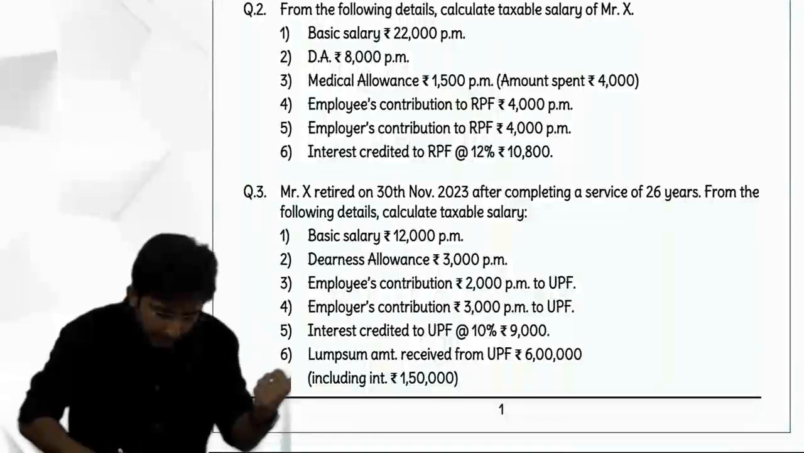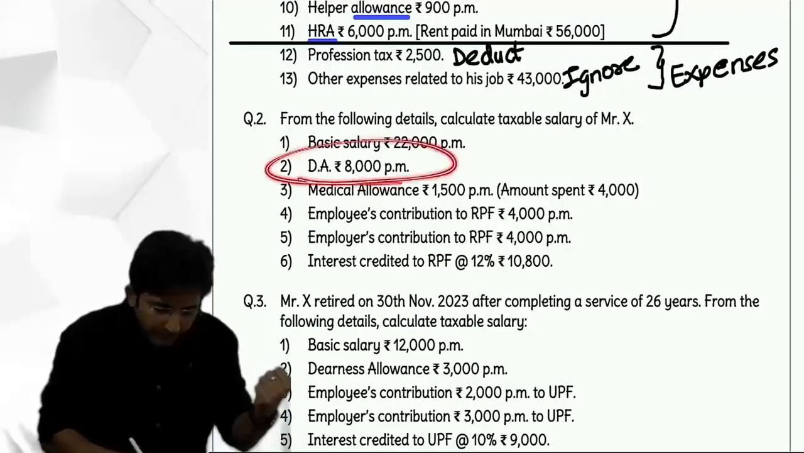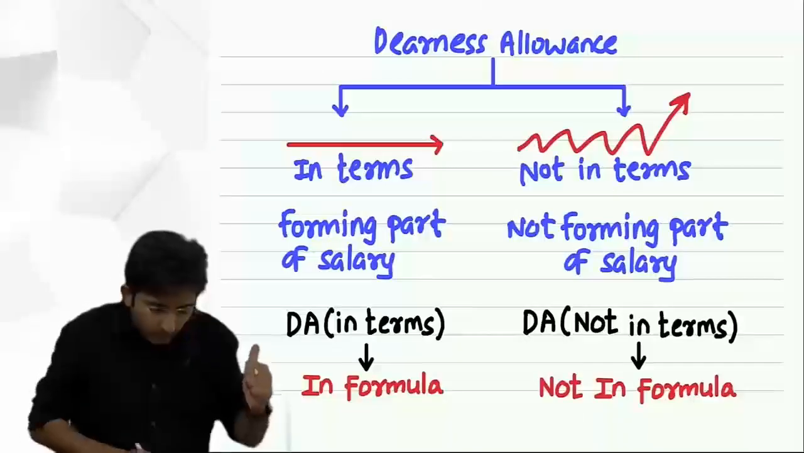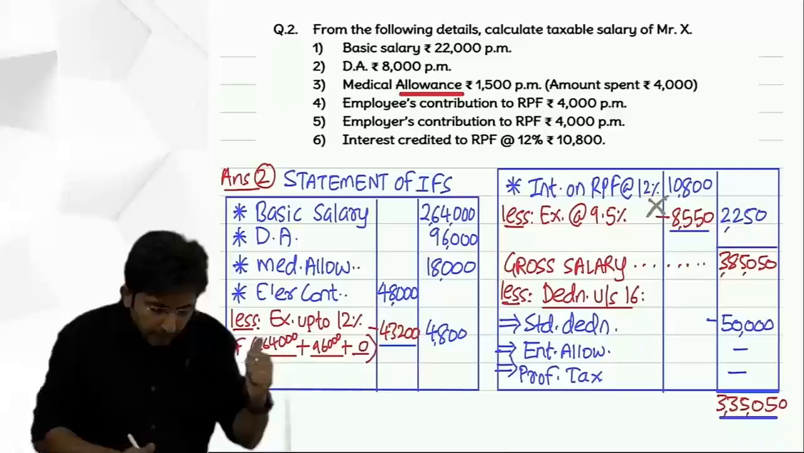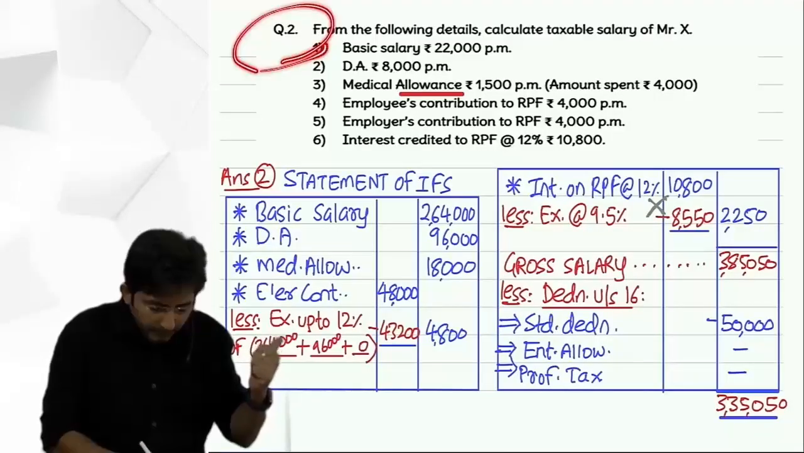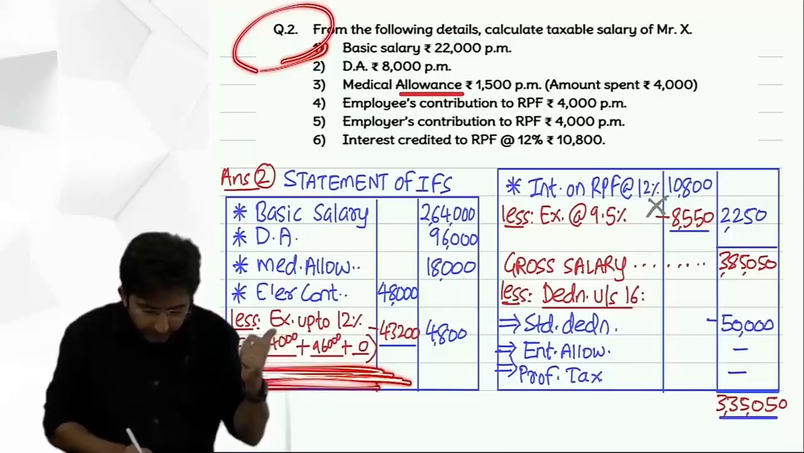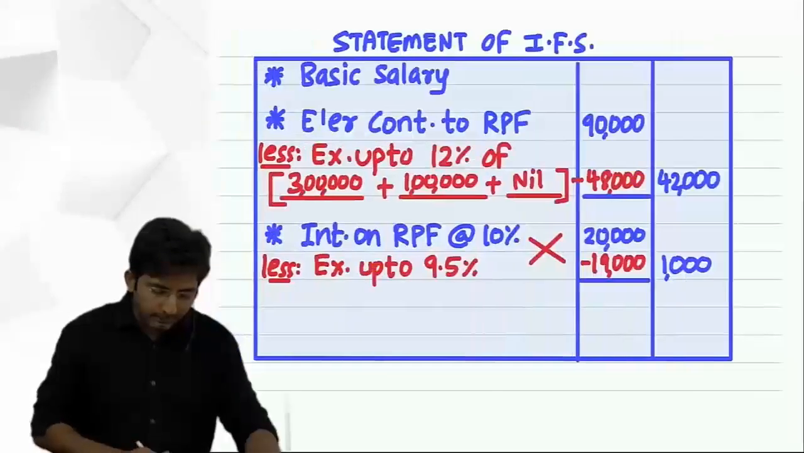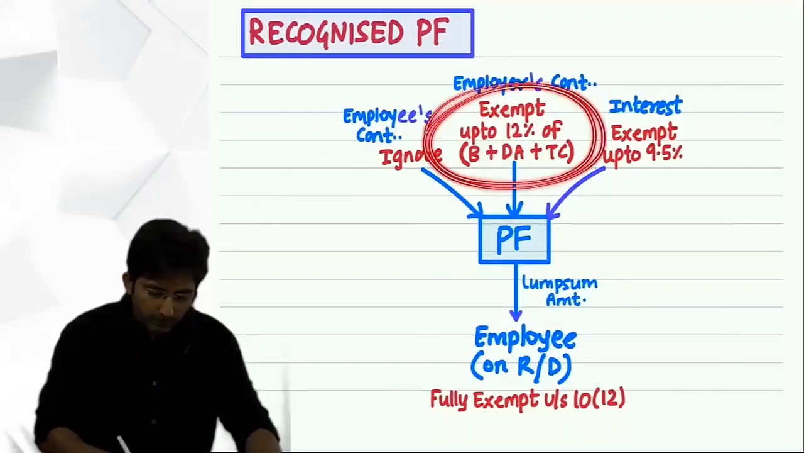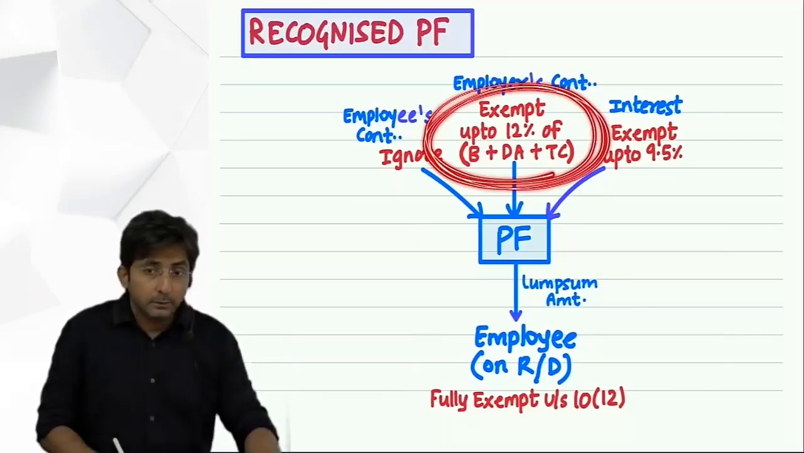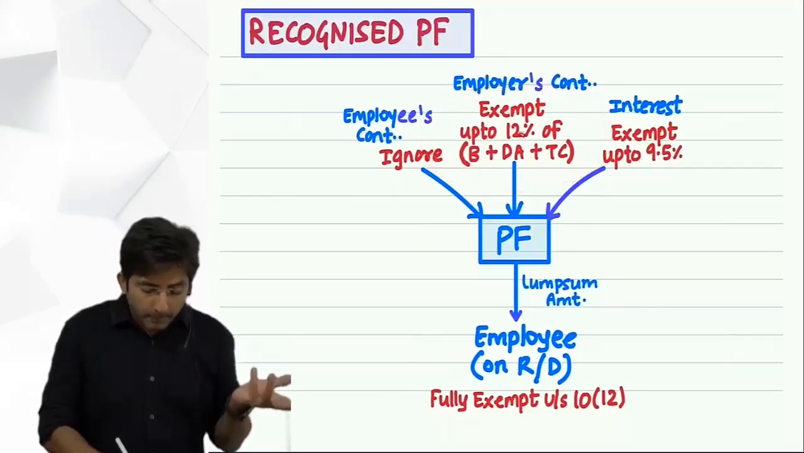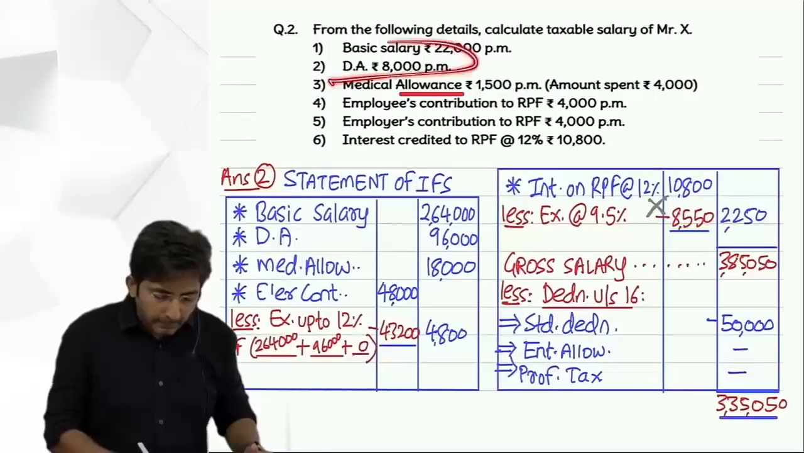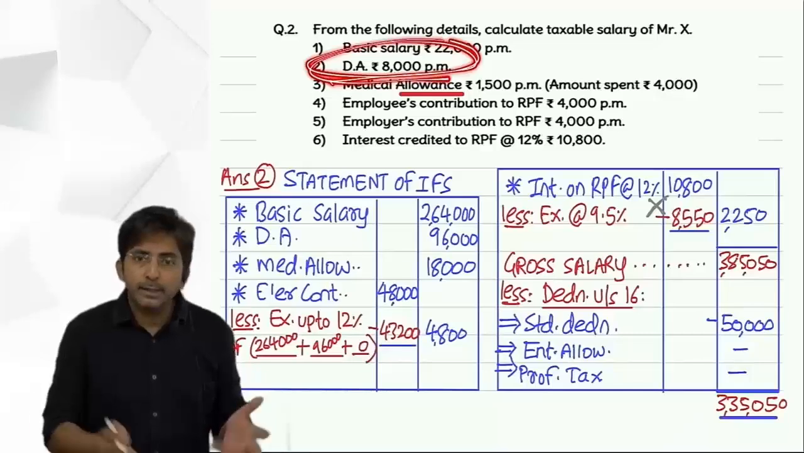In this question, nothing was given about DA, so we assumed in terms. If you notice in question number 2 which we solved right now, see this formula, read. That 12% formula. Which 12%? This one. 12% of basic plus DA plus turnover commission. Since you know, it should be which type of DA? In terms. But our problem was silent. It simply mentioned DA, so we assumed it in terms.